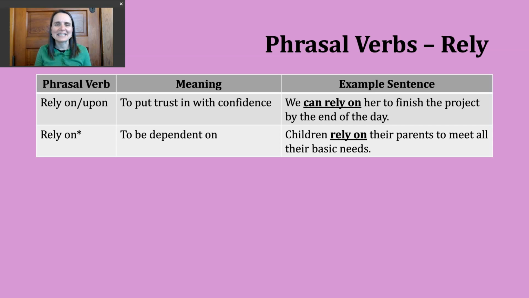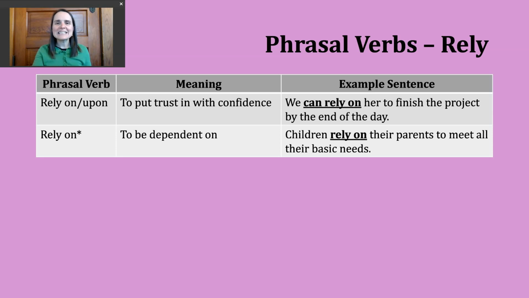Let's take a look at an example of that. Children rely on their parents to meet all their basic needs. Right? Children are dependent on their parents for food, for shelter, for transportation, and many, many other things, right? They depend on their parents.